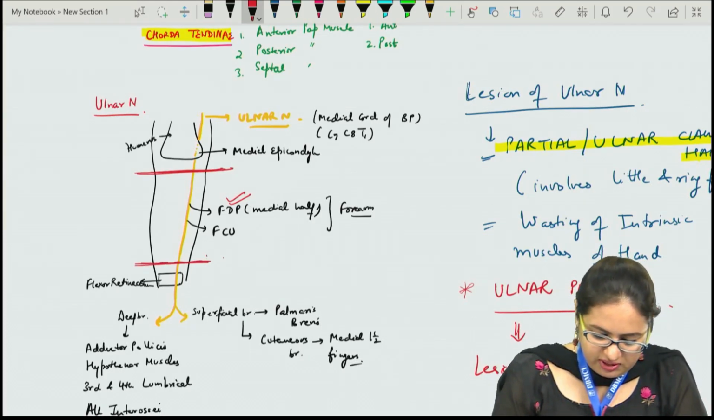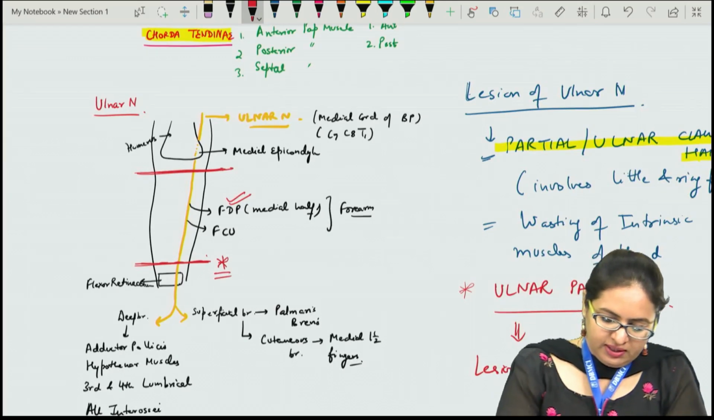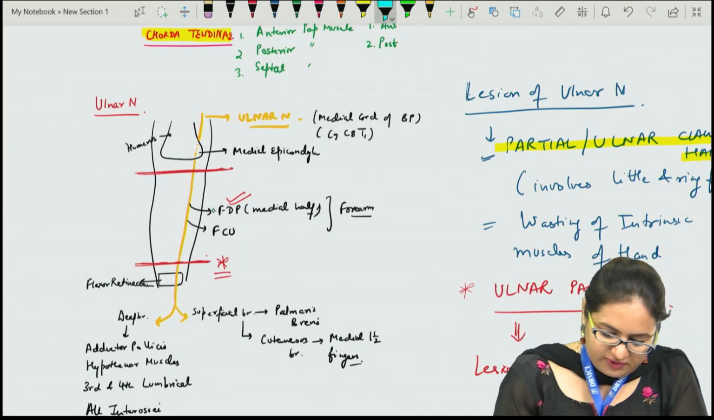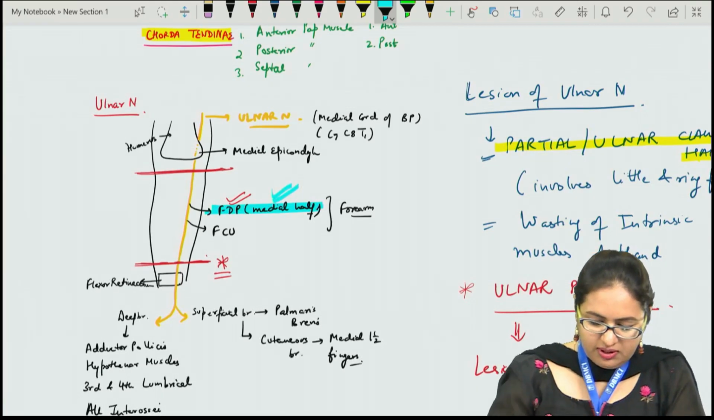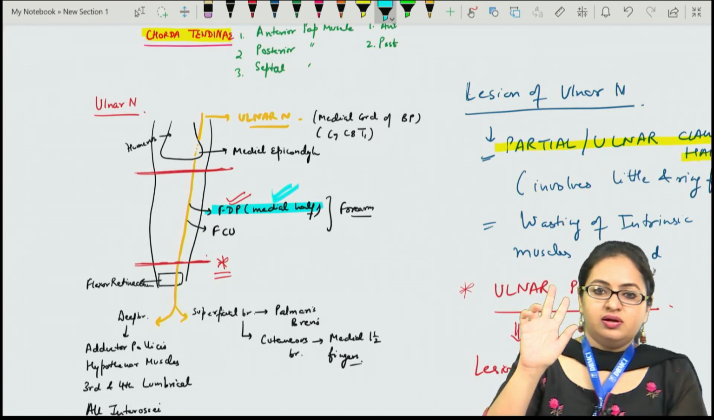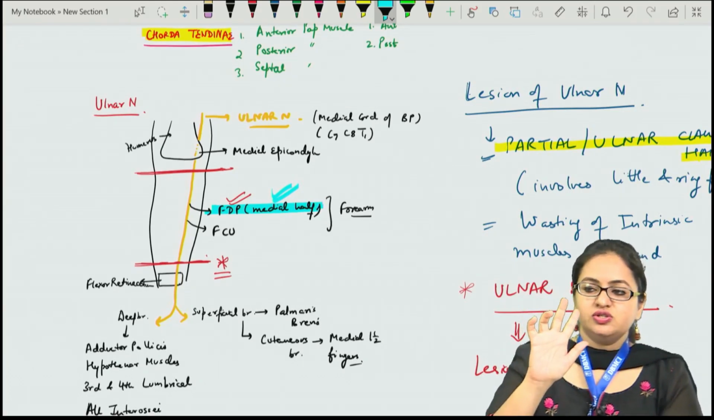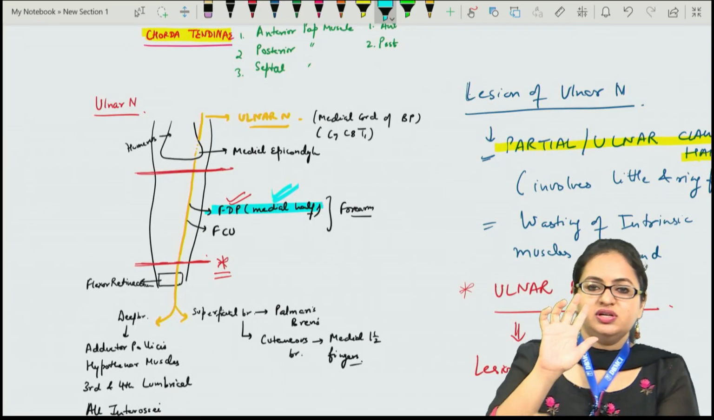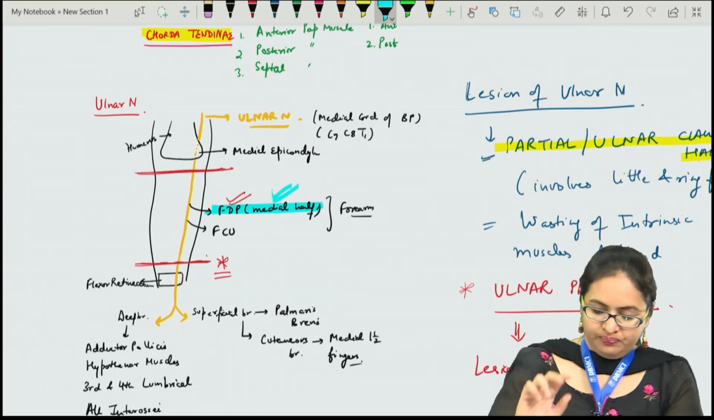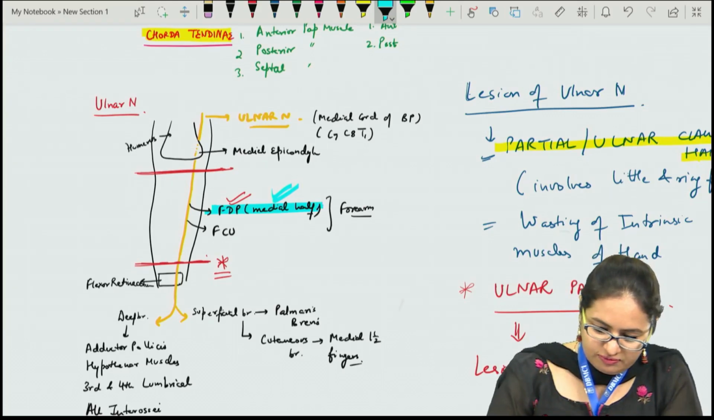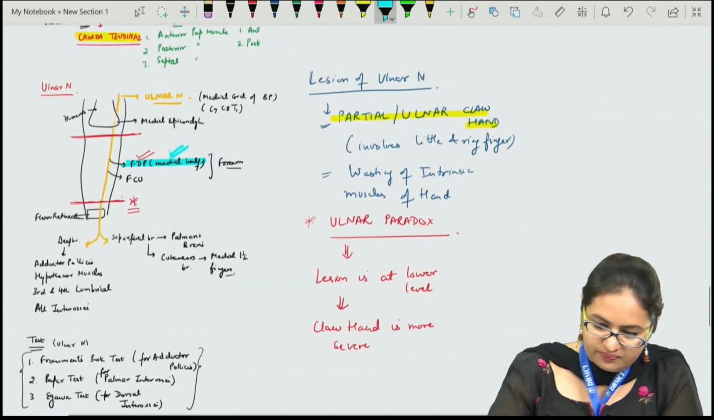This is the lower level lesion over here. In this we can see the flexor digitorum profundus muscle is spared. If the lesion is at the lower level, this muscle is spared, and because the flexor digitorum profundus of these two fingers is spared, it will cause more flexion of these two fingers. Therefore, a more severe partial claw hand will be there. So this is the reason for the ulnar paradox.